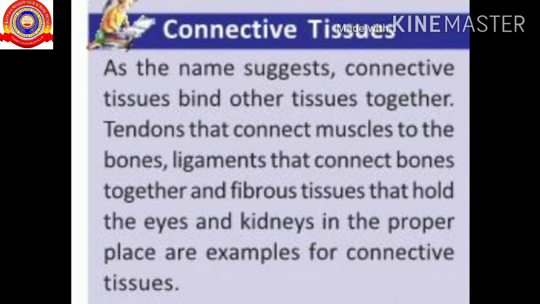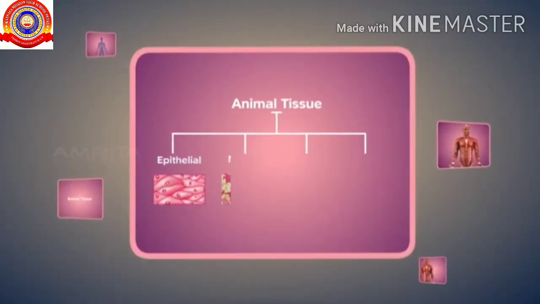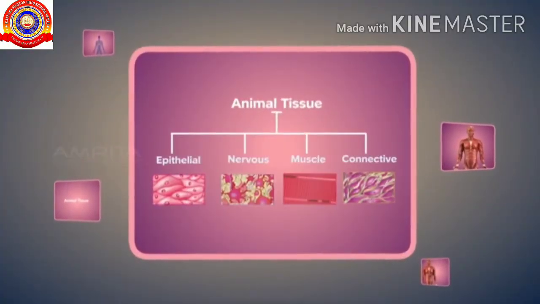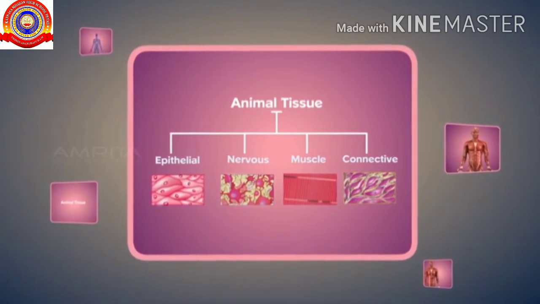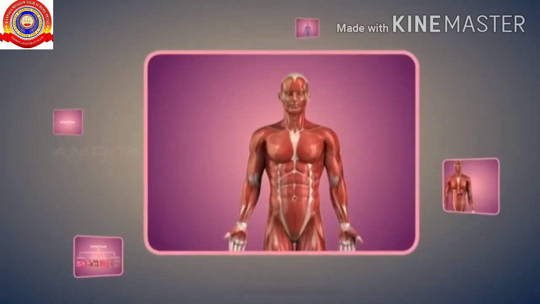Connective tissues are the tissues that bind other tissues together. The tendons that connect muscles to the bones, the ligaments that connect bones together, and the fibrous tissues that hold the eyes and kidneys in the proper place are examples of connective tissues. So, the animal tissues are mainly divided into epithelial tissue, nervous tissue, muscle tissue and connective tissue.